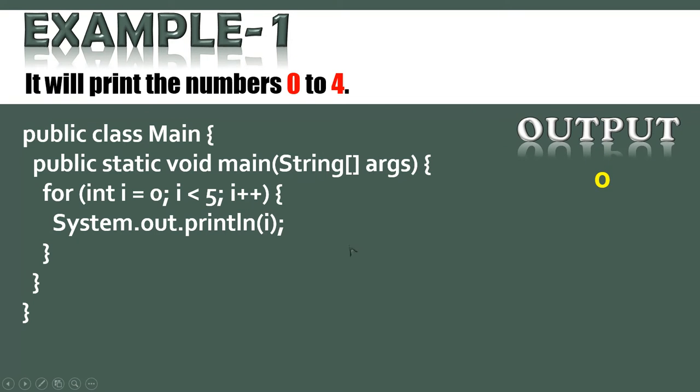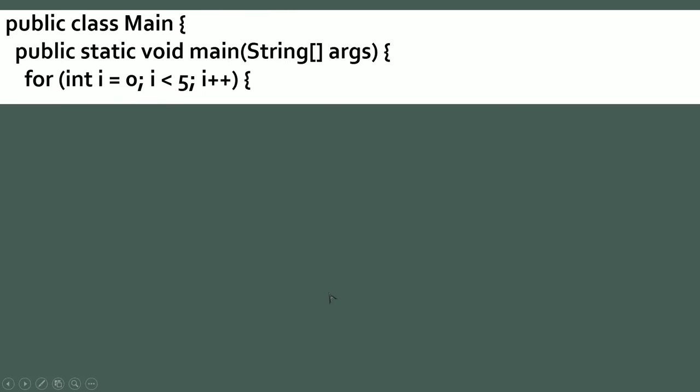0, the first value, comes in, then the second value comes in, and see, i is incremented then, and again 2 is there, again it will increment over here. Now 3 comes, again it will increment, and then 4 comes, and it comes out. So it was less than 5.